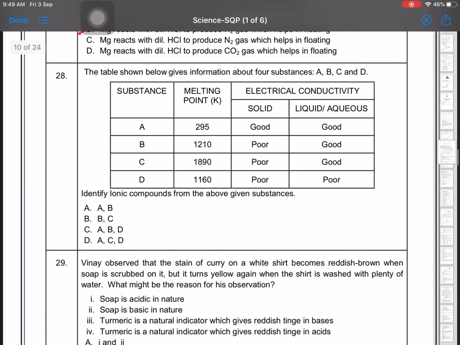The table shown below gives information about 4 substances A, B, C, D. Substances are given, melting point is given, electrical conductivity is given. Identify the ionic compounds from the given substances. For question number 28, it will be B and C. Melting point is given, solid poor, liquid, aqueous good. Electrical conductivity is there, so it will be option B.